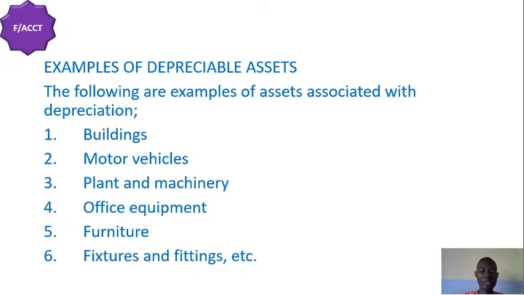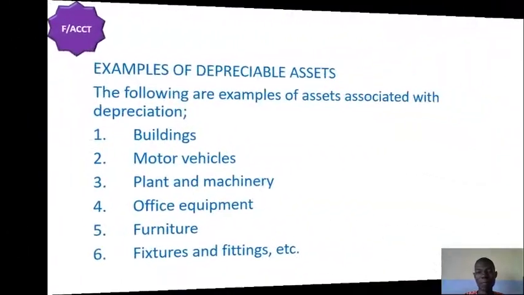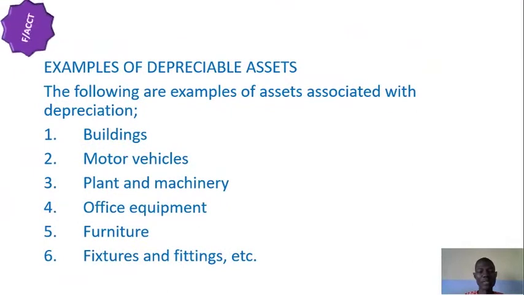We also have furniture. The table, chairs, they are part of the furniture we make use of, both in the office as well as in our homes. We also have fixtures and fittings and other fixed assets. If you note, the examples we have here are for fixed assets.